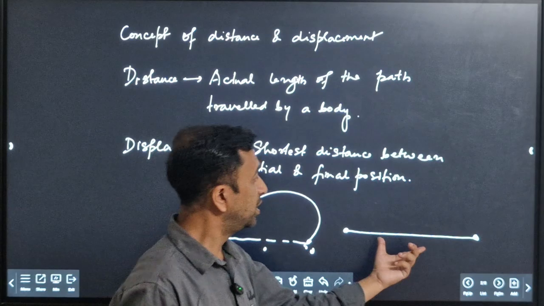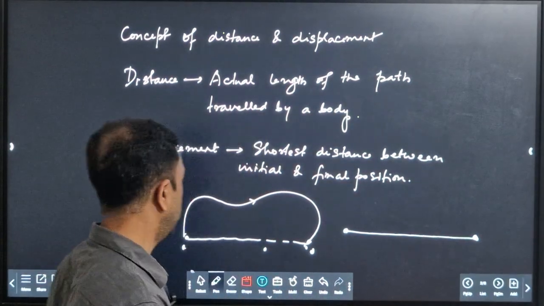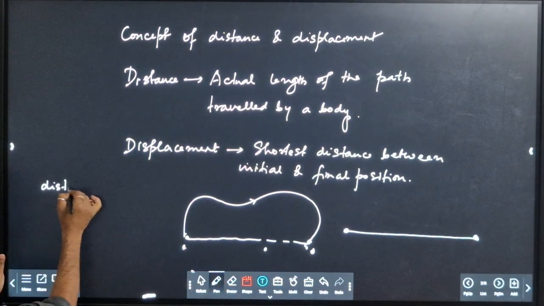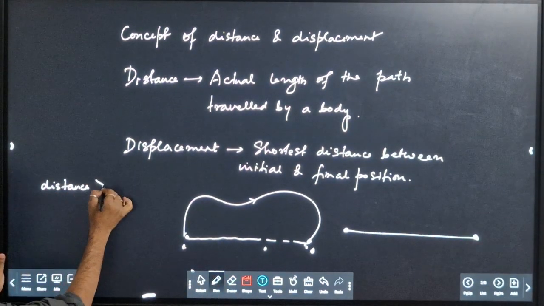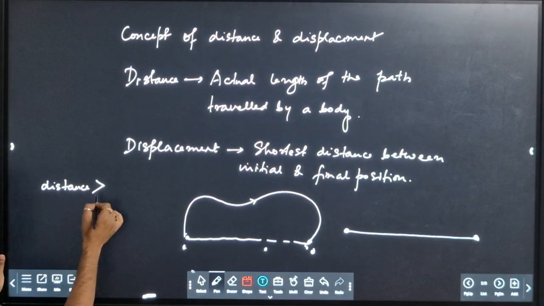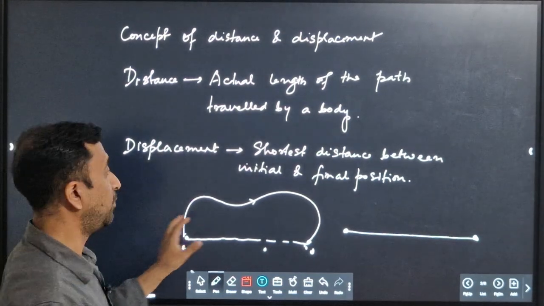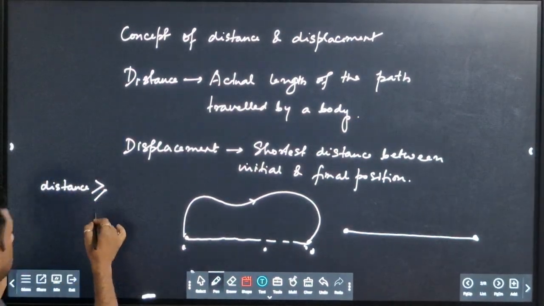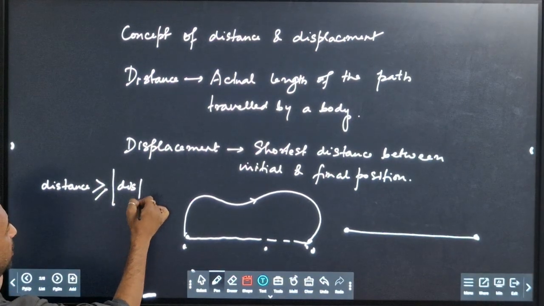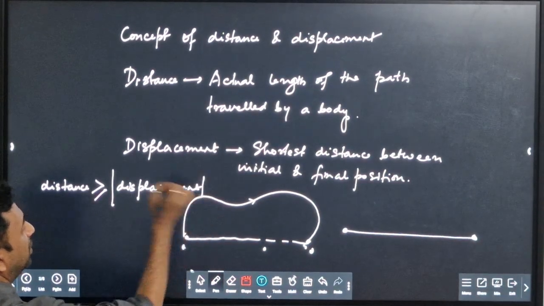So here distance and displacement are equal. So distance is greater than displacement if the particle moves in a curved path, and is equal when the particle moves in a straight path. So distance is always greater than or equal to the magnitude of displacement.